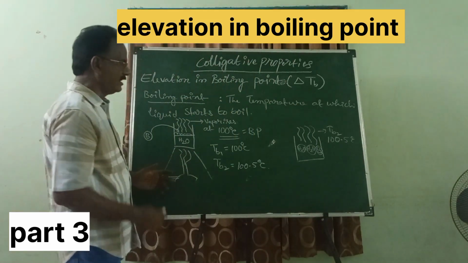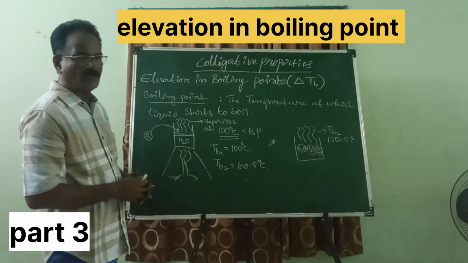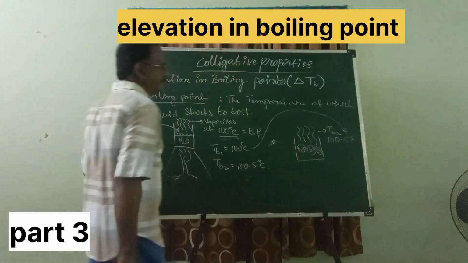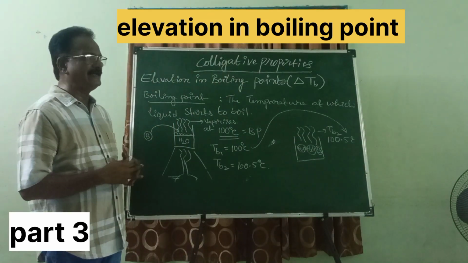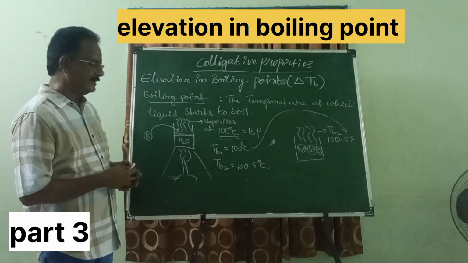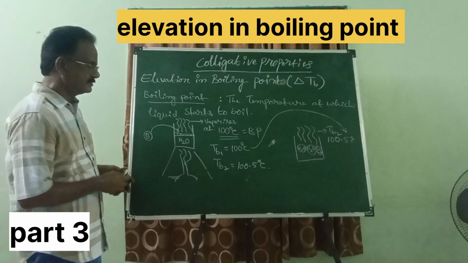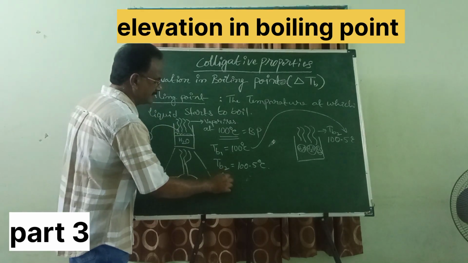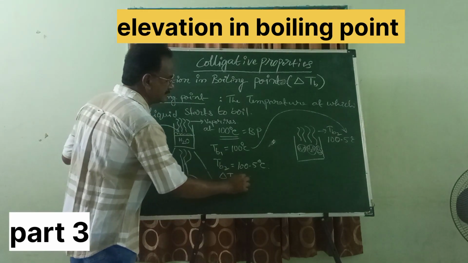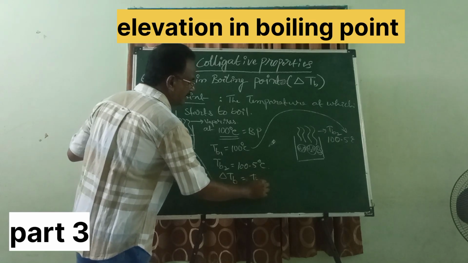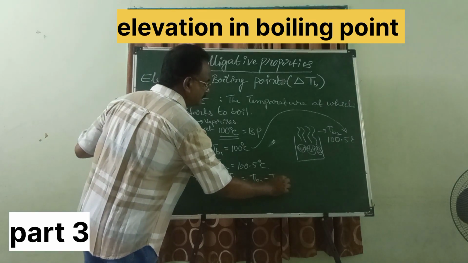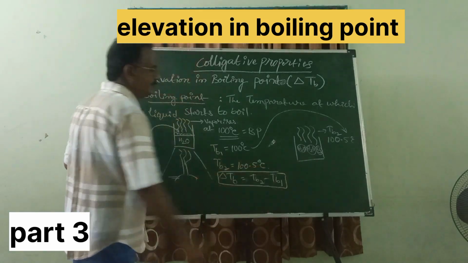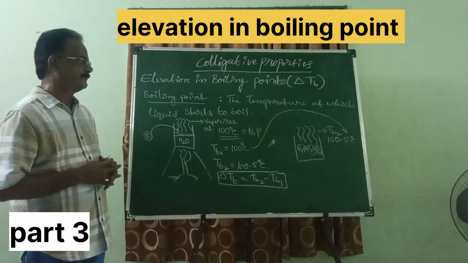Because of the non-volatile solute, what happened here? The temperature is rising here. That is said to be elevation. So now the elevation in boiling point can be represented like this. Delta Tb is equal to Tb2 minus Tb1.